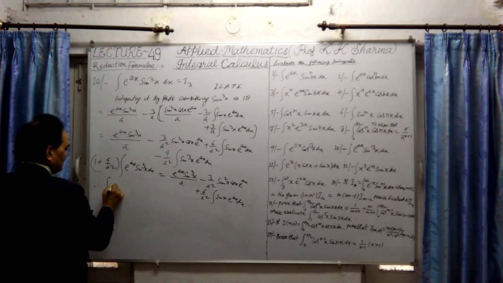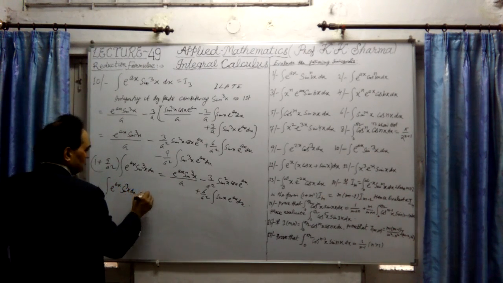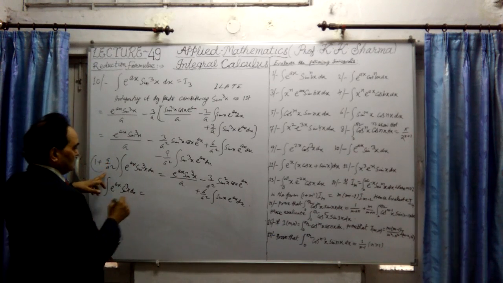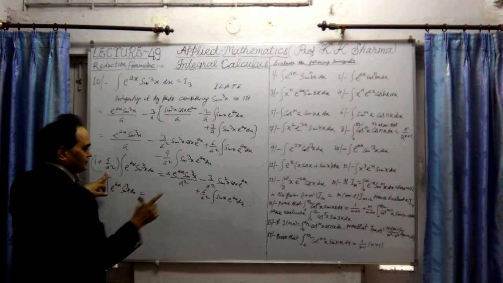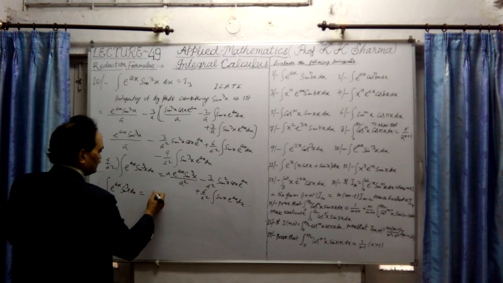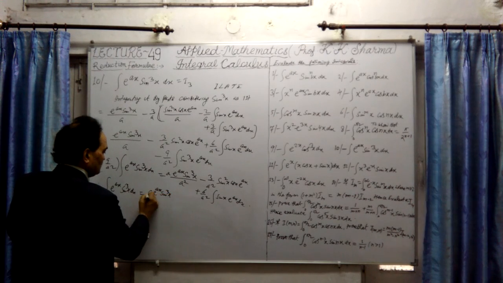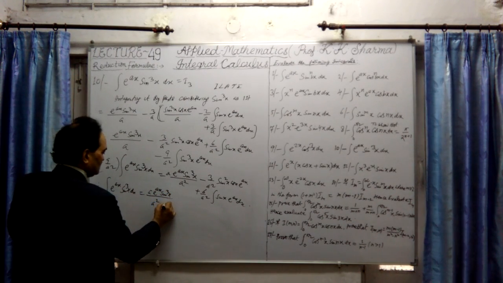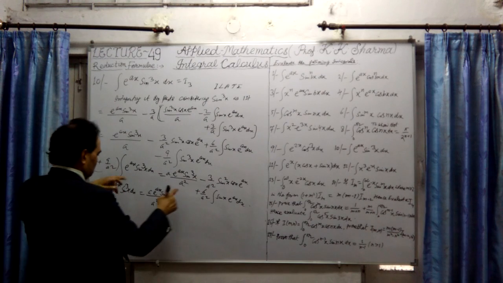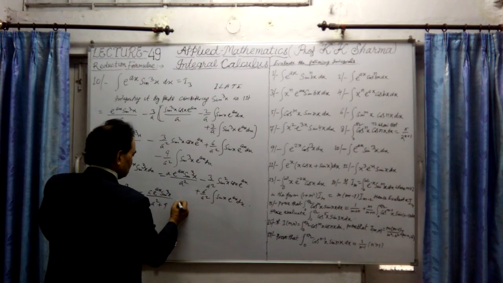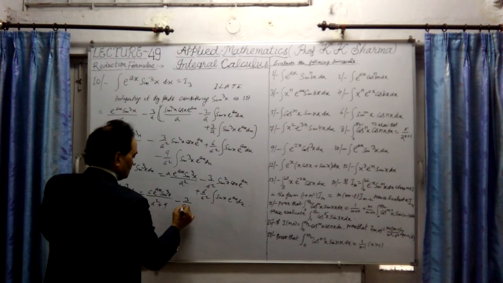Therefore, the integral of e^(ax) sin cube x dx is equal to, this is a square plus 9, and this a square, if I multiply this by a and a square, no problem. A square will be cancelled out. So this will be obtained as a e raised to power ax sin cube x upon a square plus 9. The a square plus 9 from this numerator will come in the denominator. This a square is cancelled out. Plus minus 3 upon a square plus 9.